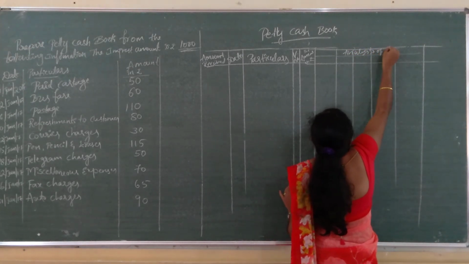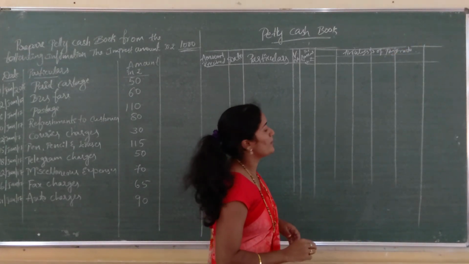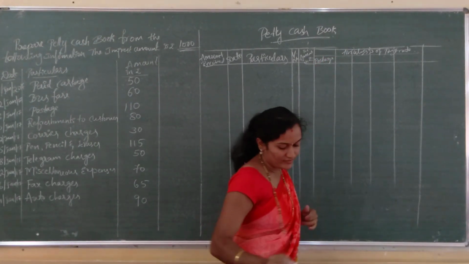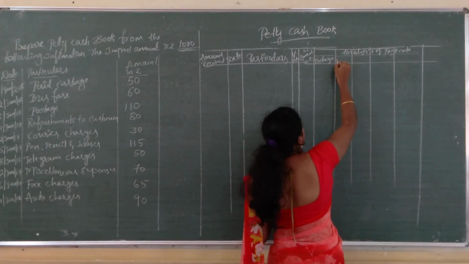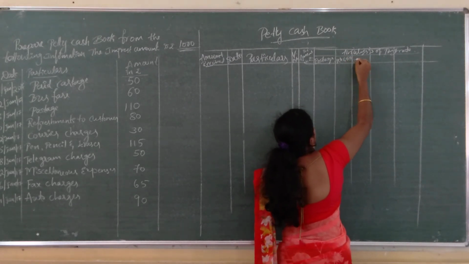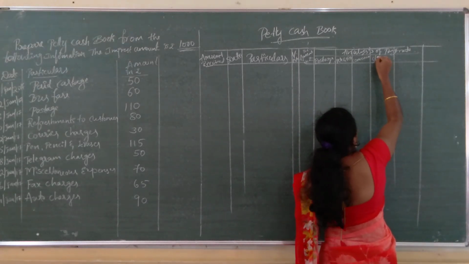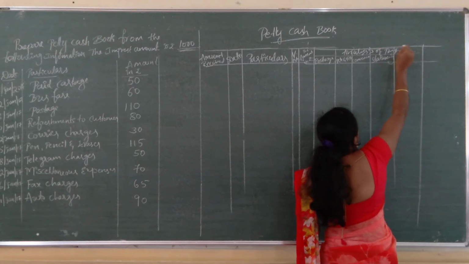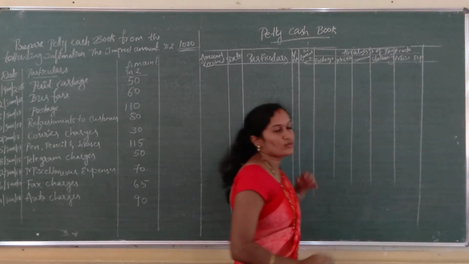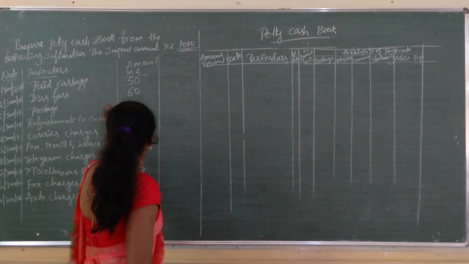Analysis of payments. The first column is postage. Another one is telephone and telegrams. And next one is conveyance. Next one is stationery. And next one is miscellaneous expenses. So this is the format of petty cash book. Next, let us prepare the petty cash book.